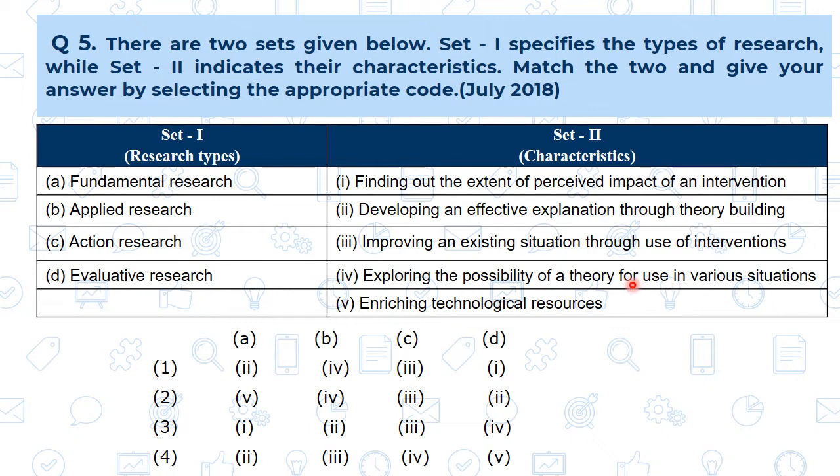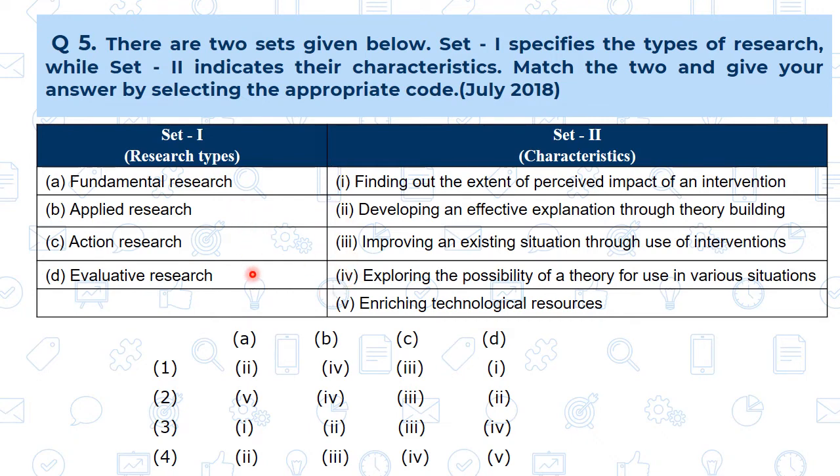Means whatever the base of the fundamental research is, that is used for various further situations, means we are going to apply that knowledge in another situation. So, this is the characteristic of the applied research